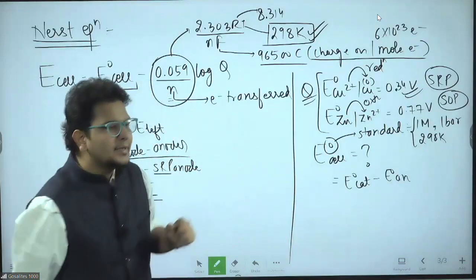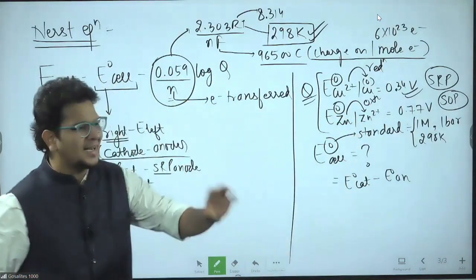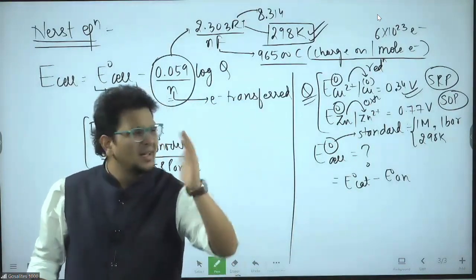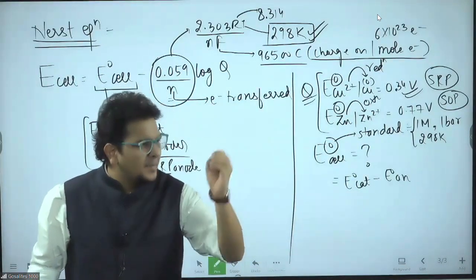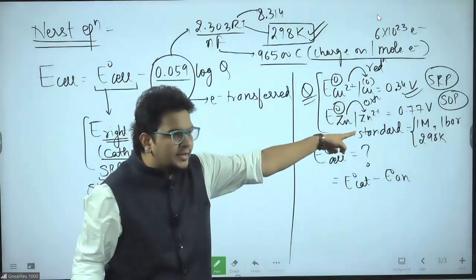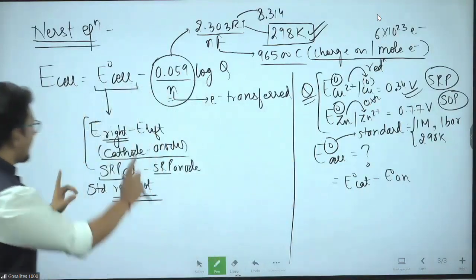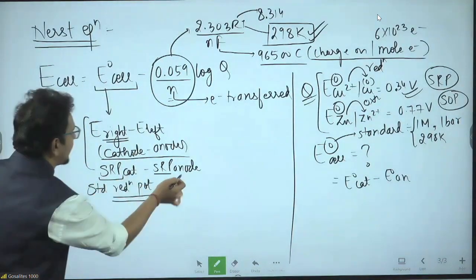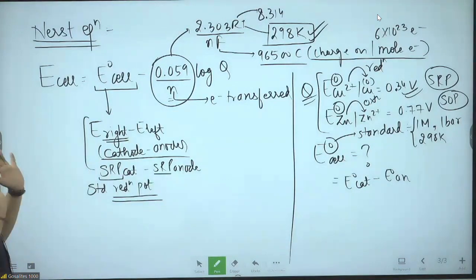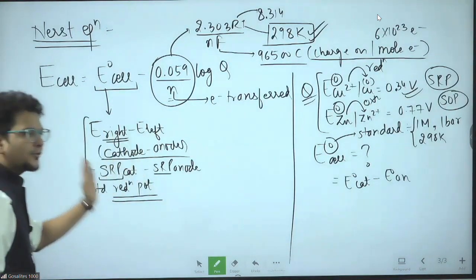Sir, how are you saying standard? Because this naught on the top is for standard only, the symbol for standard. Here standard doesn't matter. Main thing is reduction here, oxidation there. So oxidation potential, reduction potential. But our formula is SRP of cathode minus anode. SRP of right minus left.